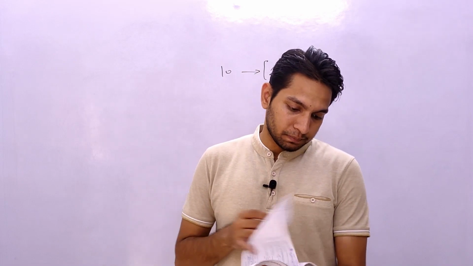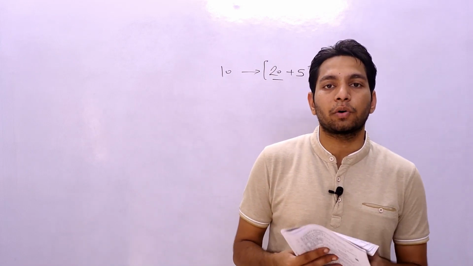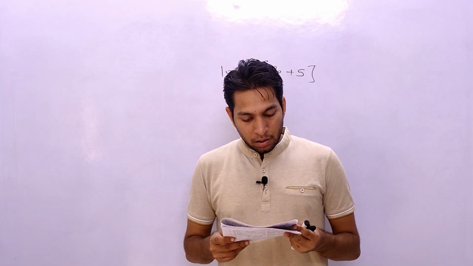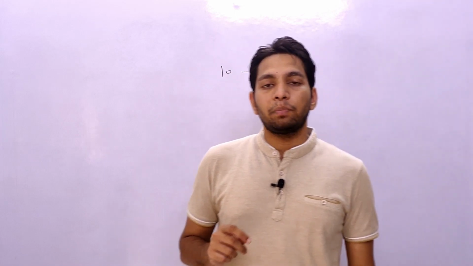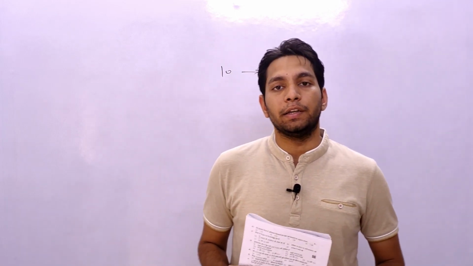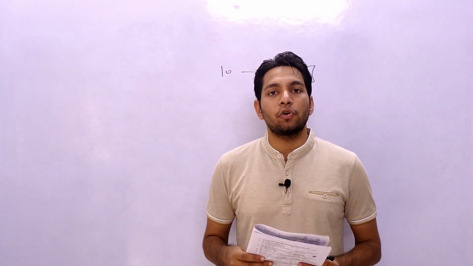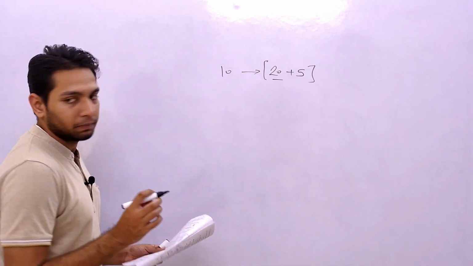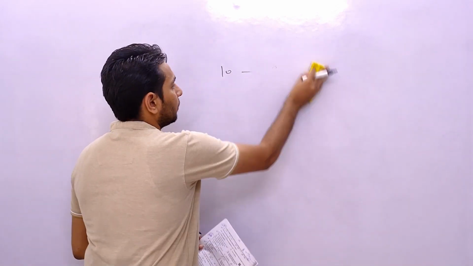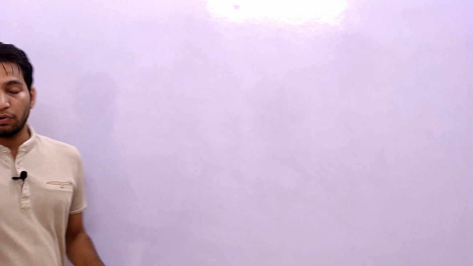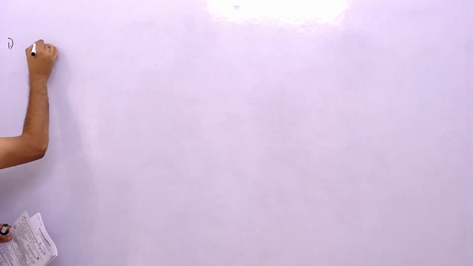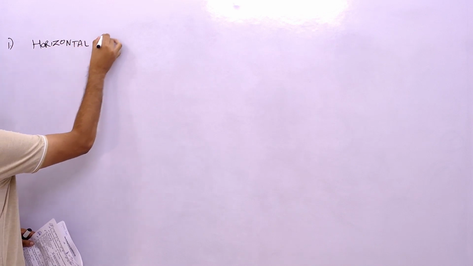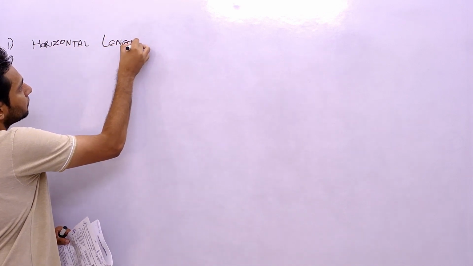So the first question is number 45 in my set D. In this question, we have given the depth of the upstream pile, that is D, and we have been asked the horizontal length of launching apron. What will be the horizontal length of launching apron?